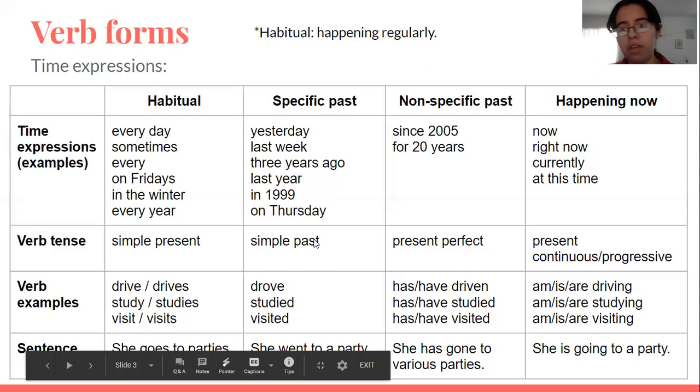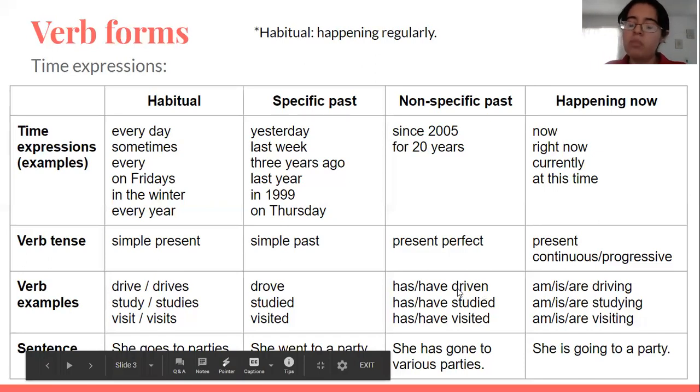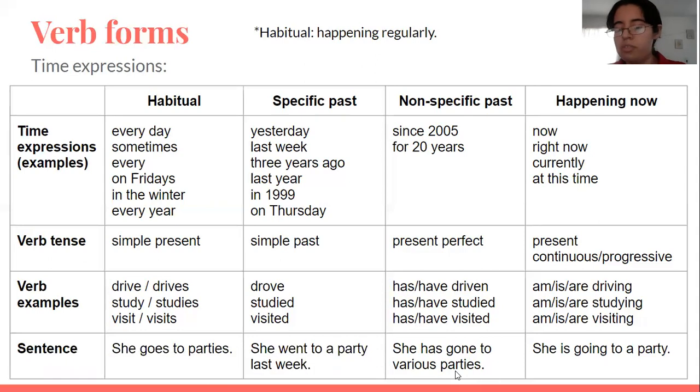Then for non-specific past, like since 2005 or for 20 years, we know the period of time, but we don't know when it started and when it finished. So it's non-specific, and we use the present perfect, which is has, have, driven, has, have, studied, has, have, visited. So has or have with the past participle, has for he, she, it. The example is, she has gone to various parties since 2005. She has gone to various parties for 2 years.